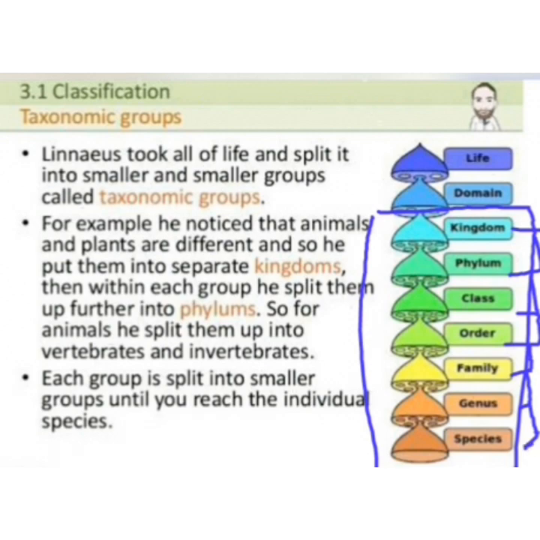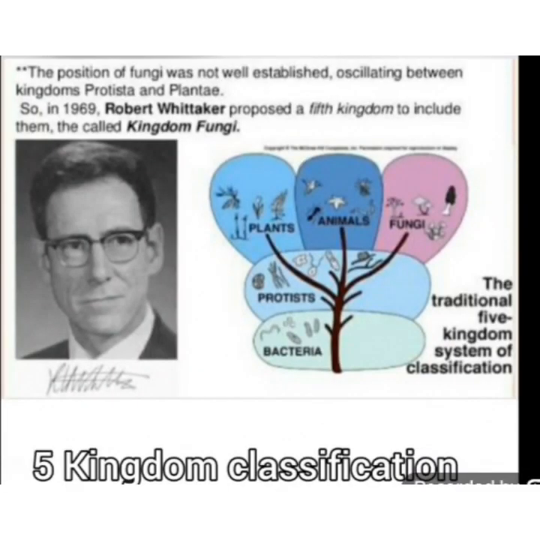Now, if we take humans as an example, they will come in the same kingdom, same phylum, same class, same order, same family, same genus, but different species. When we go from kingdom to species, things become more specific, and we also understand more in detail about the type of species.